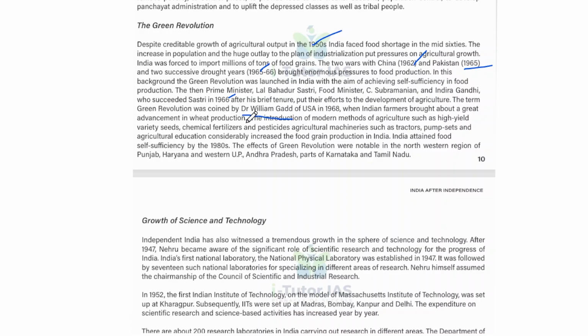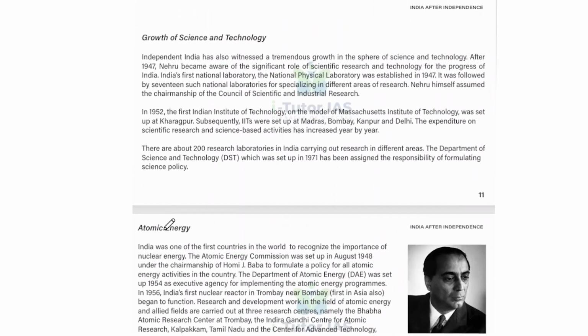And the introduction of modern methods of agriculture, such as high yield variety seeds, chemical fertilizers, pesticides, and agriculture machinery such as tractors and pump sets, and agriculture education considerably increased the food grain production in India. And India attained food self-sufficiency by the 1980s, and the effects of the Green Revolution were notable in the northwestern region of Punjab, Haryana, and western UP, and in Andhra Pradesh, part of Karnataka, and Tamil Nadu.